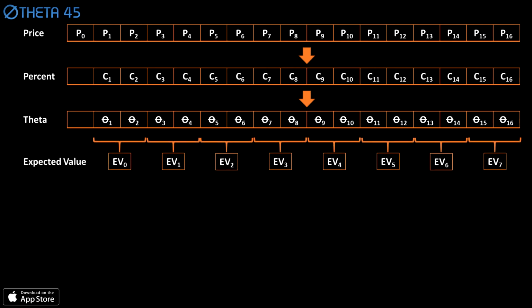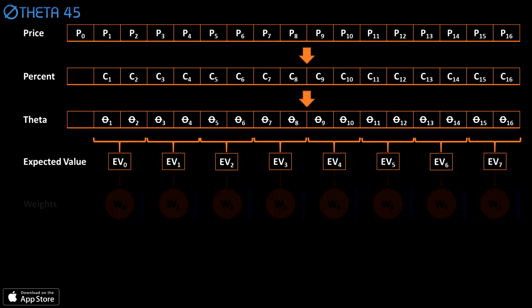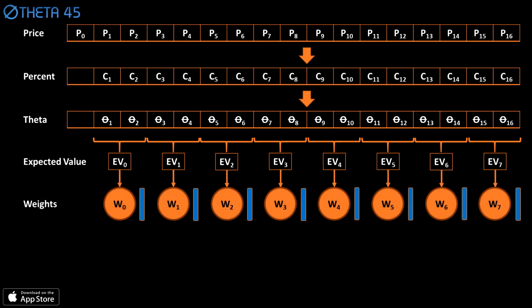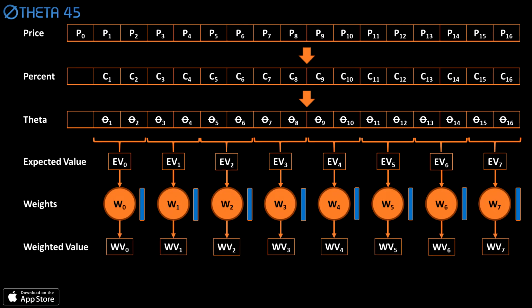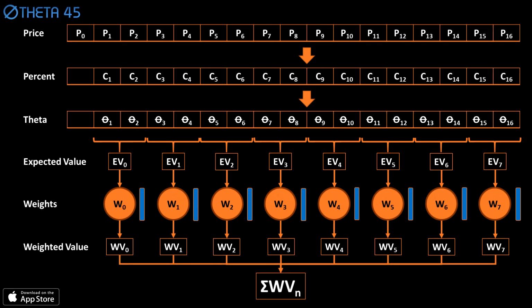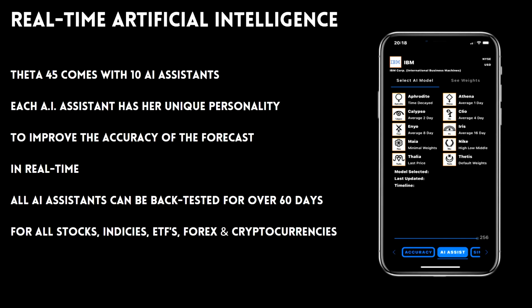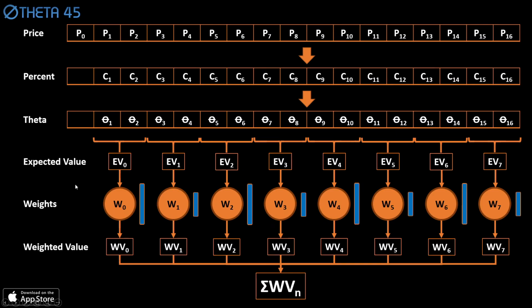The set of angular returns is divided into 8 sections, and the expected value for each section is calculated. All 8 expected values are then weighted, using their own respective weight to calculate a weighted value. The 8 weighted values for each section are added together to produce a total weighted expected value. Theta 45 then uses one of 10 real-time AI models to adjust the weights according to its own personality and recalculate the weighted expected value.